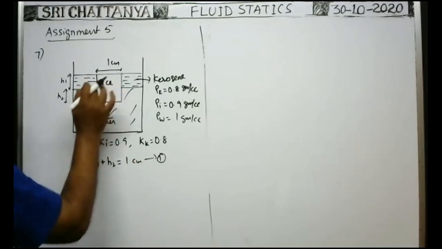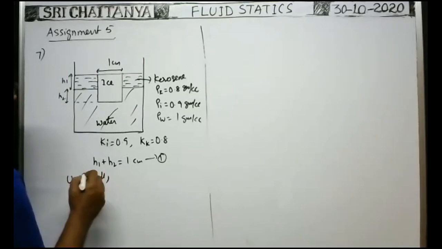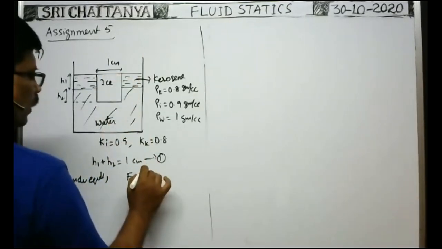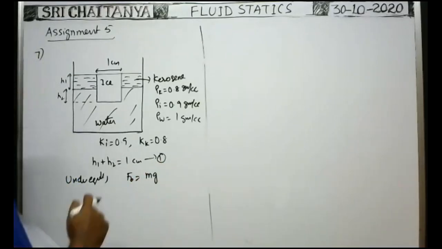As it is floating in equilibrium, the buoyant force acting on the ice block is equal to the weight of the ice block, mg.